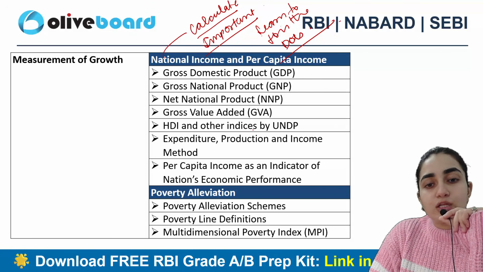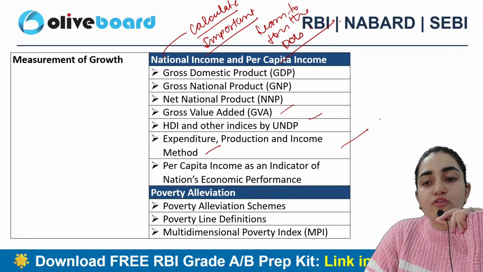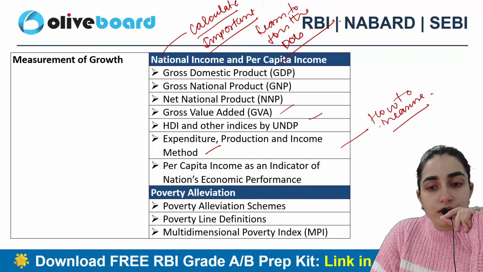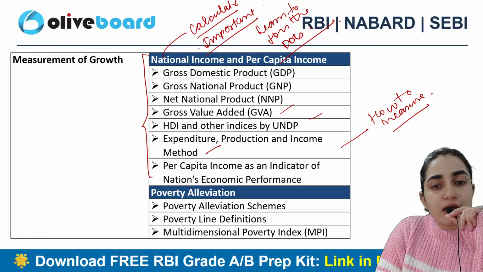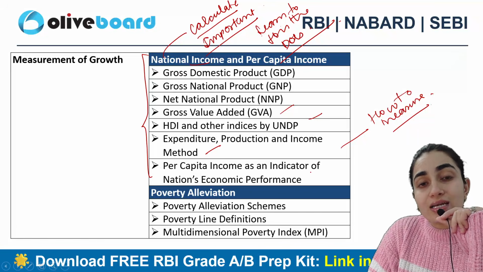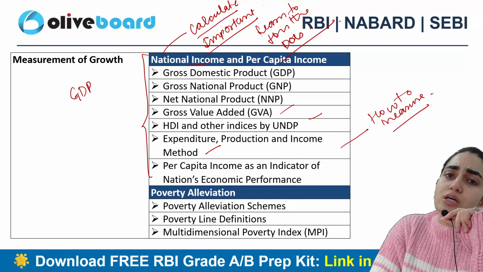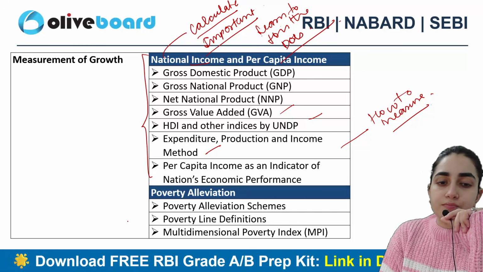So GDP, GNP, NNP, GVA, UNDP, HDI and other measures, expenditure and various methods. How do we measure it? How to measure them? Per capita income as an indicator here. So these are the important aspects from the national income perspective. What exactly is national income? How do we calculate it, right? Is GDP national income, or is something else national income? These are the aspects which we are going to cover here.